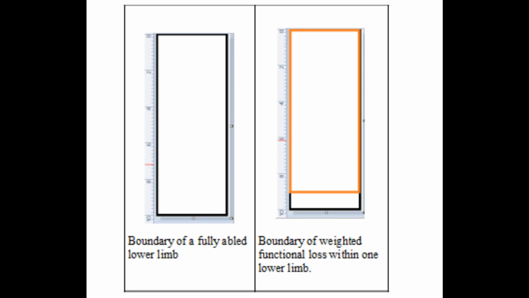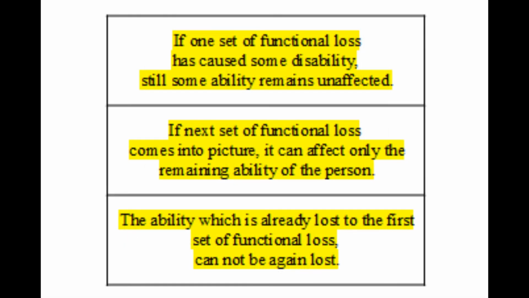All values or dimensions of functional loss have to play within this boundary of 90 units. The effective functional loss in all the dimensions together cannot be more than this 90 units. If one functional loss has occupied some area in the boundary, the area available for the next loss gets diminished. If the first functional loss gets larger, the remaining area becomes smaller.